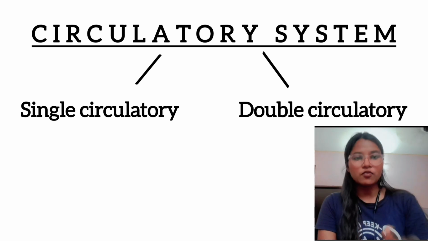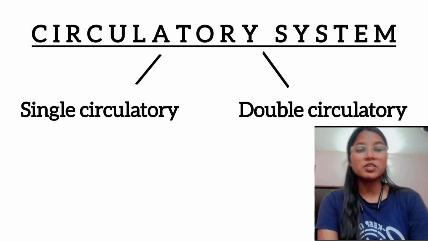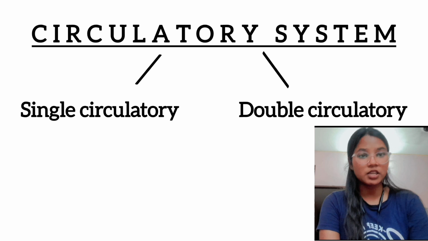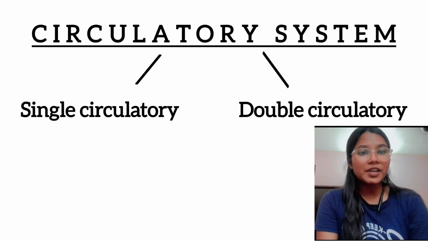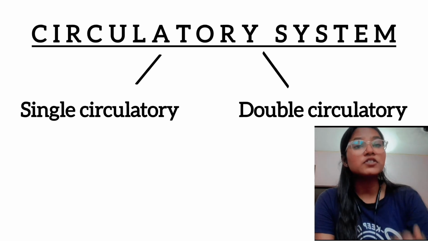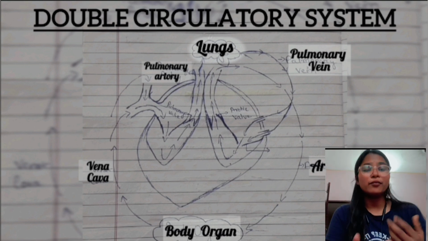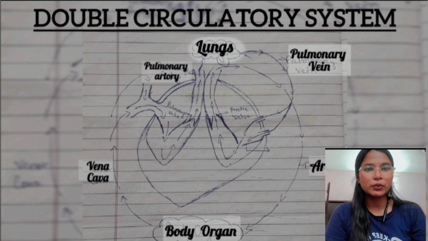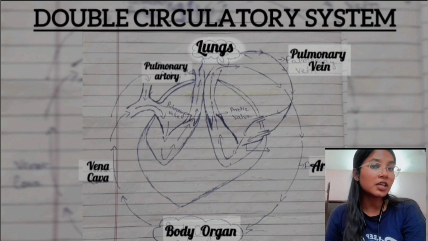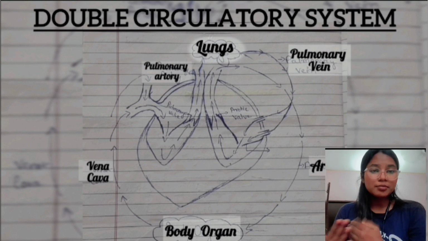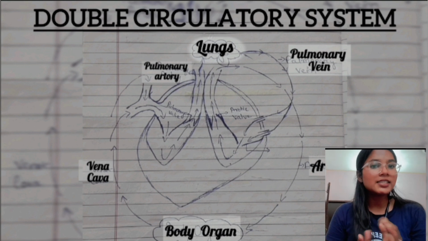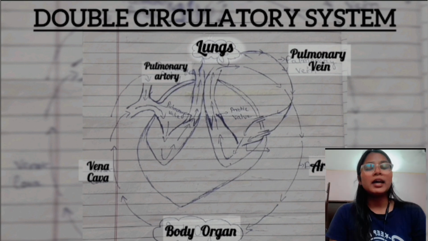And that's why a double circulatory system is better than a single circulatory system. Fish and aquatic animals also have single circulatory systems. So you have seen what a double circulatory system is, what a single circulatory system is, and why double is better than single.